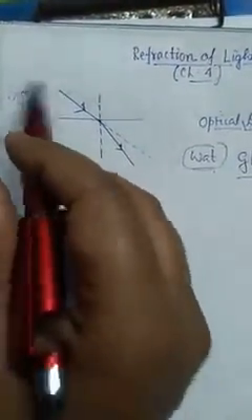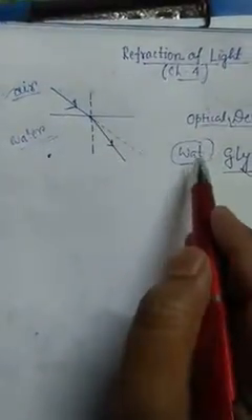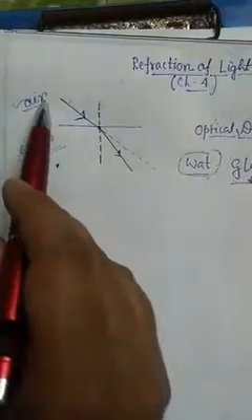That is why the optical density of glass and glycerin are the same, and water is less dense, meaning rarer, and air is even rarer than water. So this is the rarer medium, this is the denser medium.